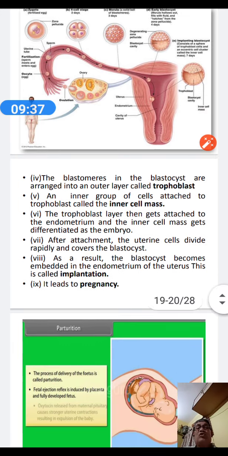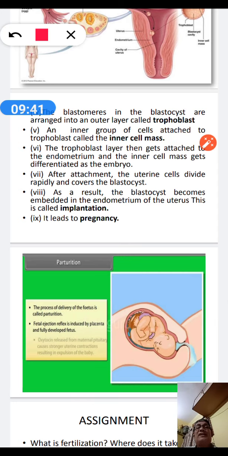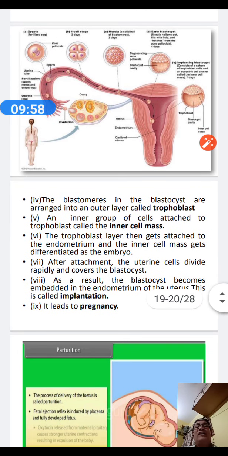Then the trophoblast is attached to the endometrium lining of the uterus, and the inner cell mass develops into an embryo. The trophoblast will be completely surrounded by the endometrium lining of the uterine wall, and ultimately the inner cell mass changes into the embryo.